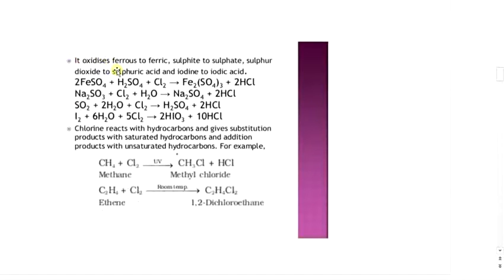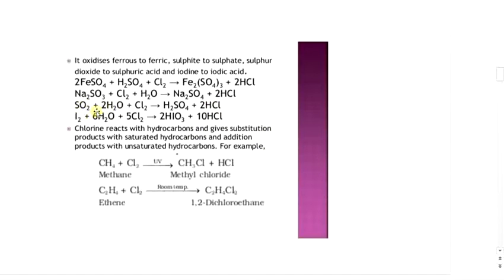Chlorine oxidizes ferrous to ferric, sulfide to sulfate, sulfur dioxide to sulfuric acid and iodine to iodic acid. That means oxidizing properties of chlorine. For example, 2 moles of ferrous sulfate plus H2SO4 plus chlorine gives ferric sulfate Fe2(SO4)3 plus 2HCl. Then second example is Na2SO3, sodium sulfite, which when it reacts with chlorine and water gives Na2SO4, sodium sulfate, plus 2HCl.